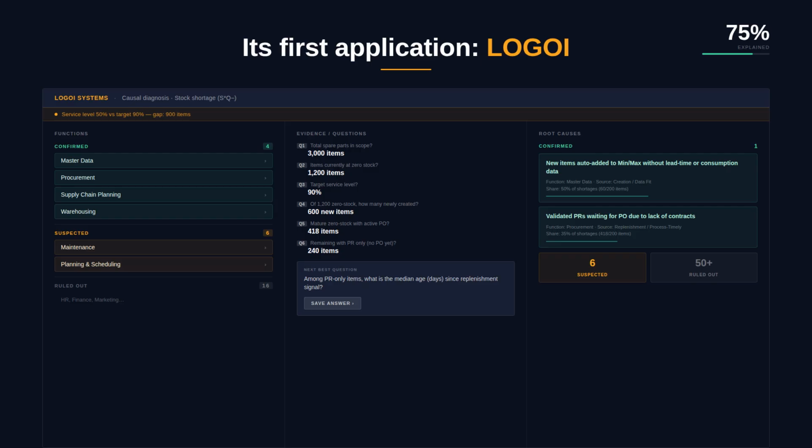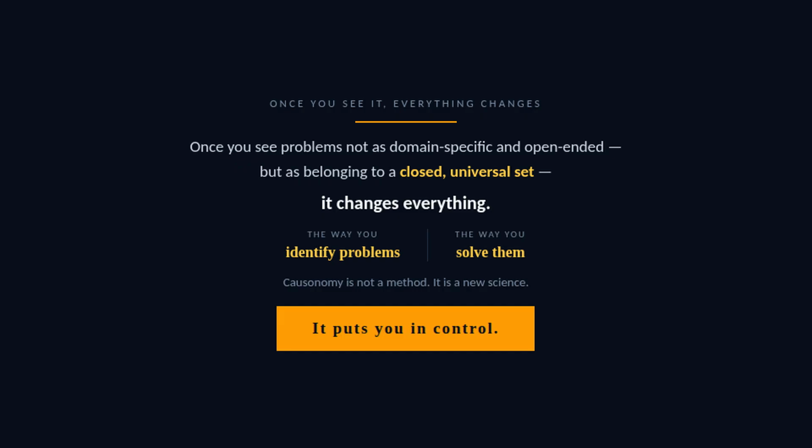Nothing missed. Once you see problems not as domain-specific and open-ended, but as belonging to a closed universal set, it changes everything. The way you identify problems, the way you solve them. Causonomy is not a method. It is a new science. It puts you in control.